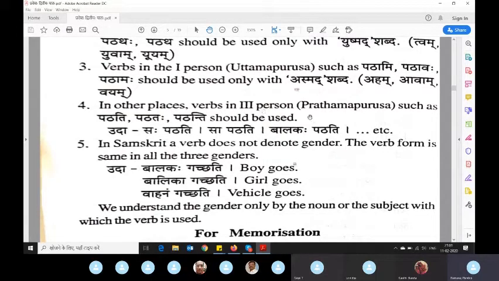In other places, verbs in third person such as pathati, pathatah, pathanti should be used, except these two conditions. Like this we are masters of this now. In Sanskrit, the verb does not denote gender, that also we know. Balakah gacchati, balika api gacchati, vahanam api gacchati. This is masculine, this is feminine, this is neuter, but they all go with a single verb. So gender is only associated with nama pada. Kriya pada will not have gender.